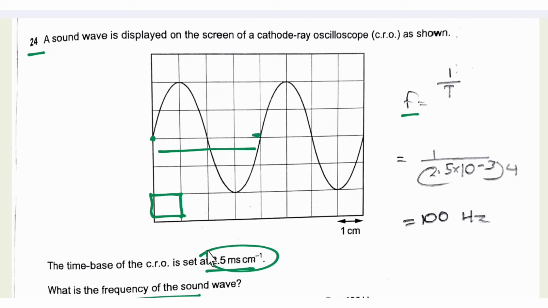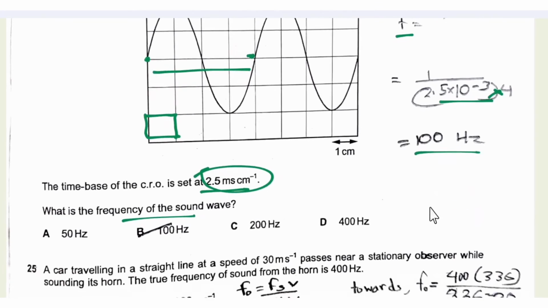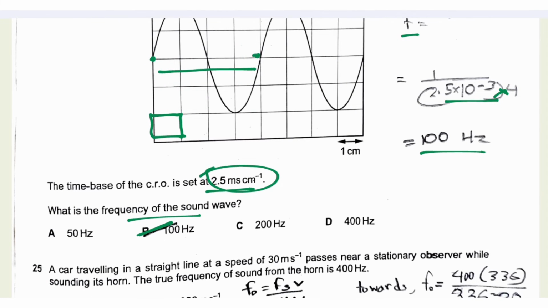So we know the value for one box. So what is the time for 4 boxes? We need to just multiply the value by 4. Then we know the time period, and frequency is 1 by time period. So 1 by time period is 100 Hz. So the answer is B.